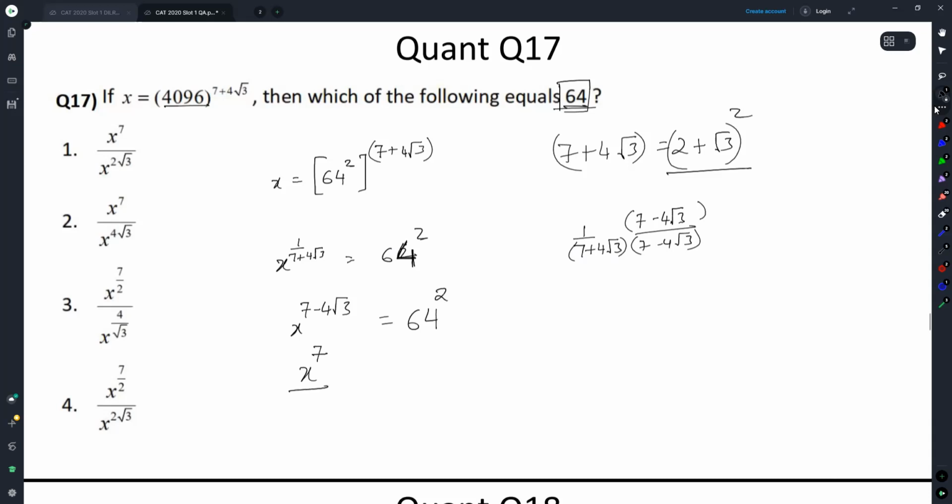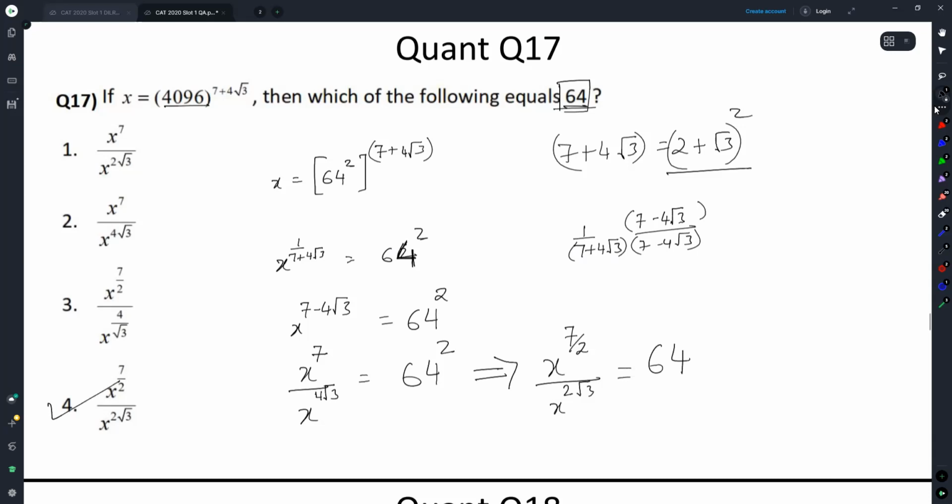By this time, I had reached the result. What needs to be done? You take 2 to the other side. Now, x raised to the power 7 by 2 divided by x raised to the power 2 root 3 is equal to 64, and therefore option 4.